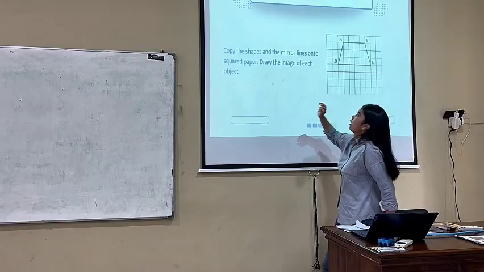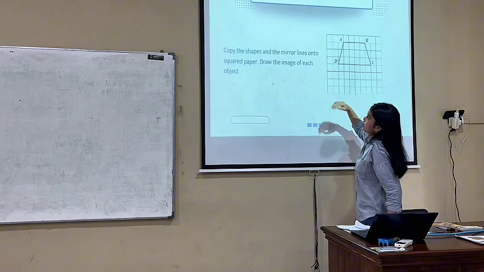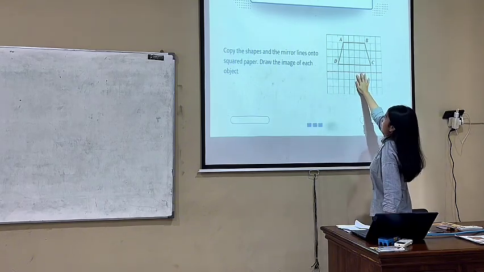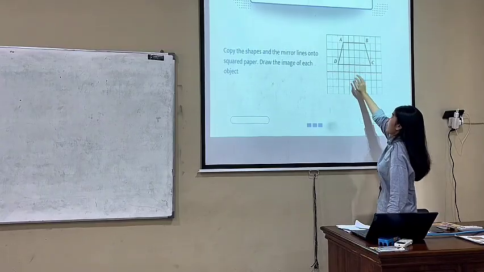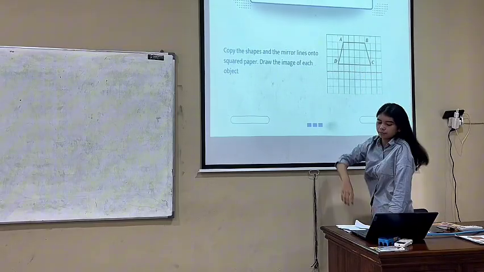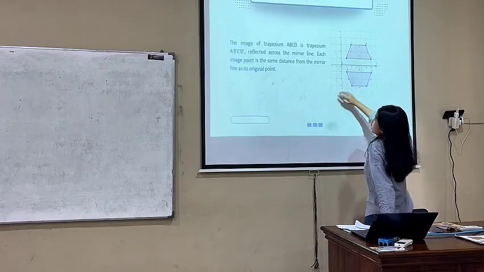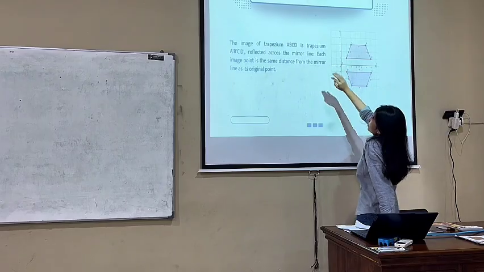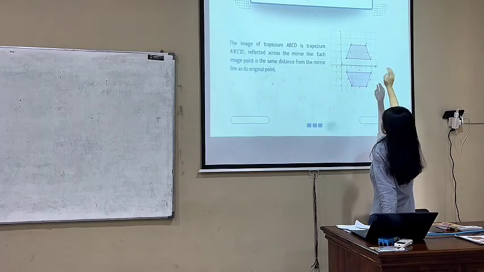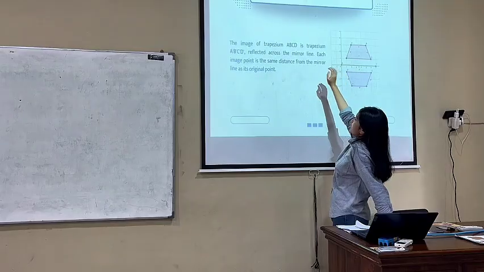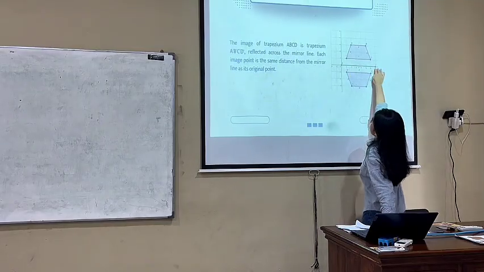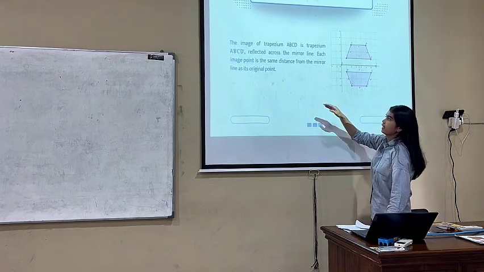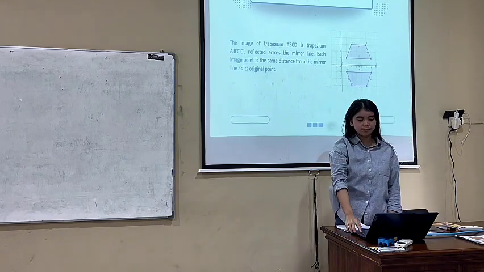Look at the example. Copy the shape and the mirror line. Draw the image of each object. Look at the shape. The shape is trapezium A, B, C, D. The answer: the image of trapezium ABCD is trapezium A'B'C'D'. In reflection across the mirror line, each image point is the same distance from the mirror line as its original point.